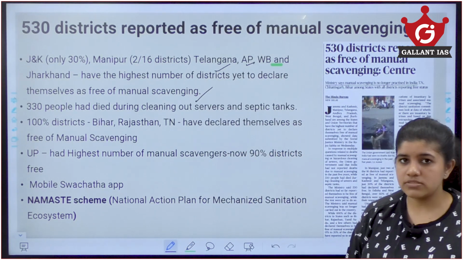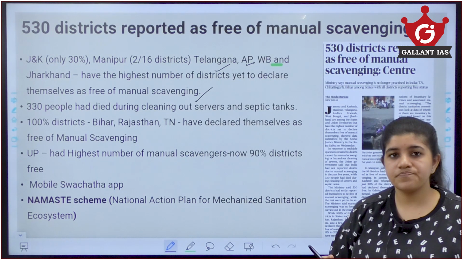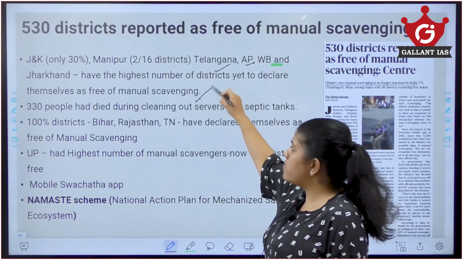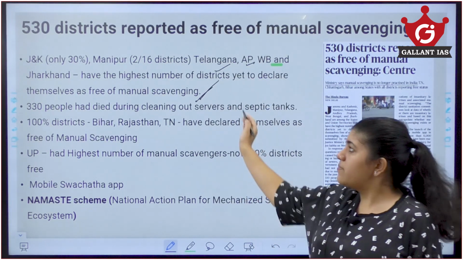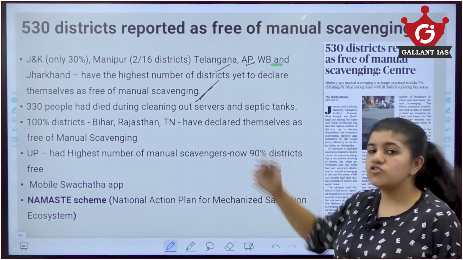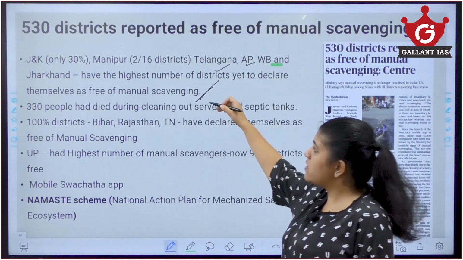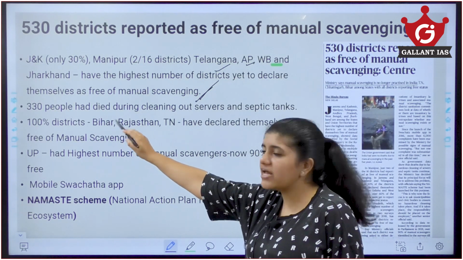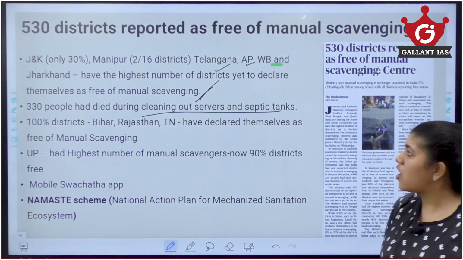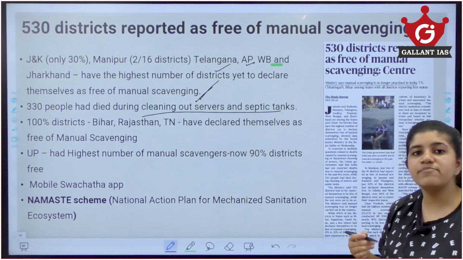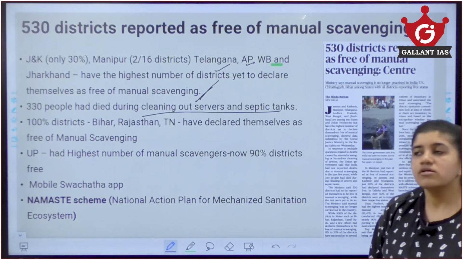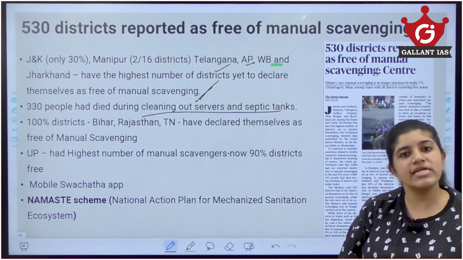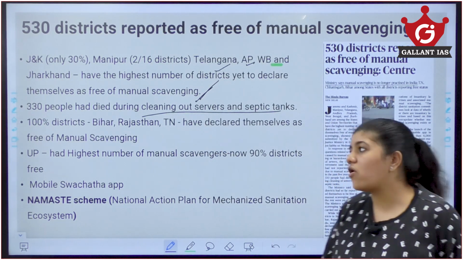So, what is manual scavenging? Manual scavenging is the process of people going into the manholes and cleaning the sewers and such. That is called manual scavenging, without the aid of any other instruments. They go into the sewers and clean the manholes themselves. Now, 330 people have died during the cleaning of sewers. These people don't get any health benefits or such, they just do it for money. So, because of exposure to toxins and without any health benefits, 330 people have already died.